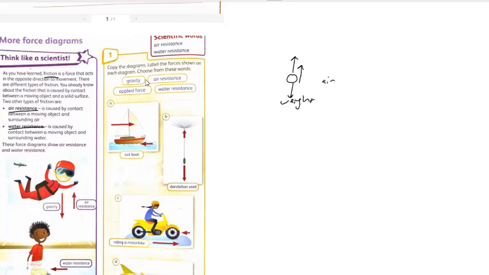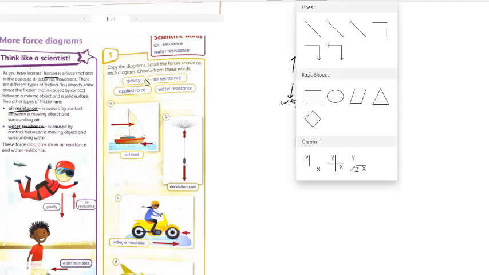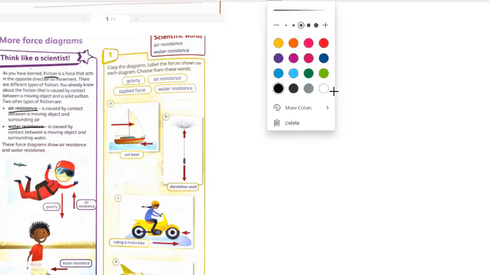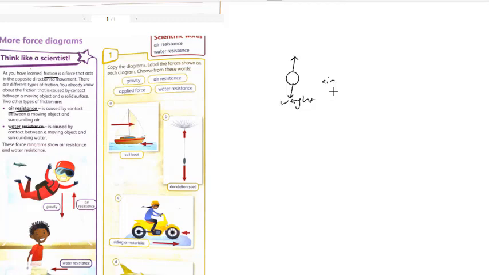Okay, guys. This is air resistance. It's called air resistance, something like friction.